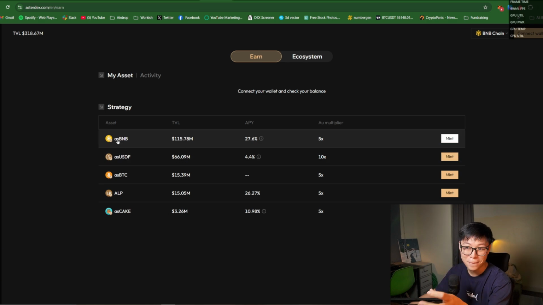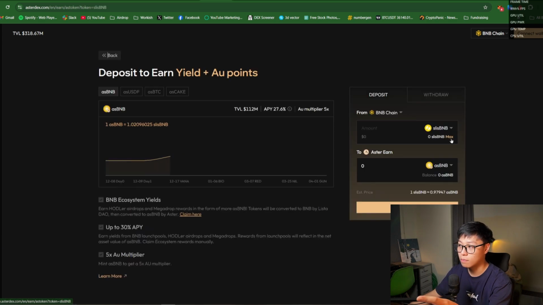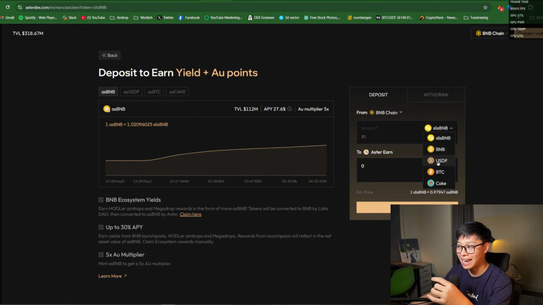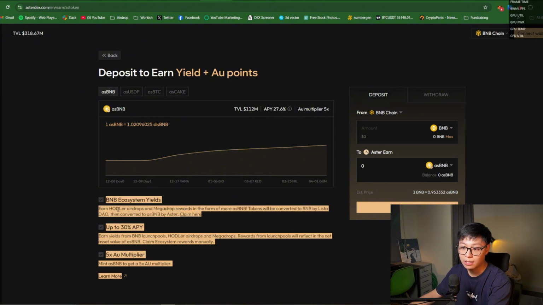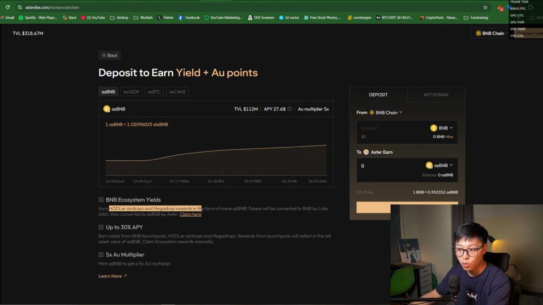You can earn or mint the ASBNB token. Click on mint by depositing any of these assets. If you have BNB, put it in. If you have Bitcoin, put it in. If you have CAKE, put it in. And you can earn the ASBNB token. These are the rewards that you're going to get: the holder airdrops and Megadrop rewards in the form of more ASBNB.